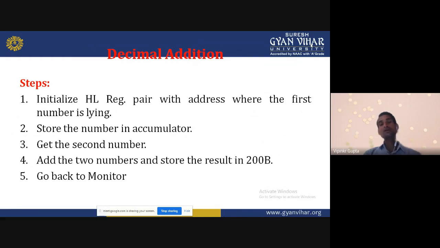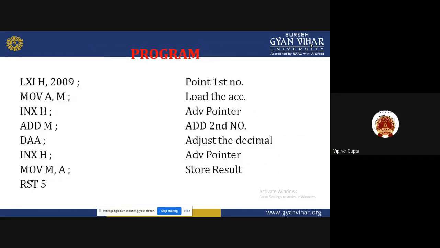And then we can adjust the result, because whatever result we are getting is a hexadecimal number. So that number we can adjust, we can convert into decimal, and then come back to the monitor. So this is the program.